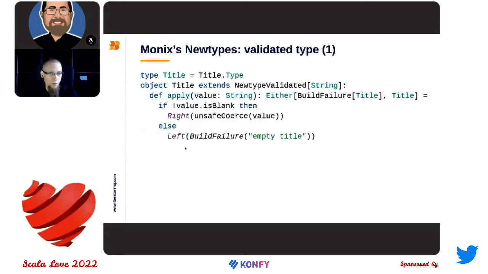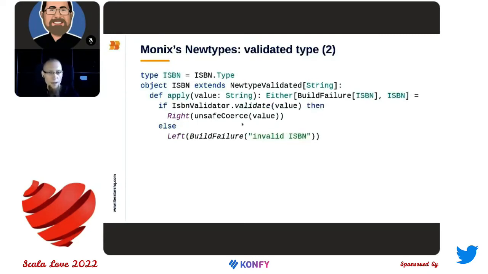And this is not all, because in Monix, for a new type, we can also add a validation. So, for example, here you can see that it is a title type that will be used for a book's title. And it is defined that the title should not be blank. For that, I have extended a different type. So here it is NewtypeValidated for string. And there is an implementation of the apply method, which returns either a build failure for a title or a valid title. Here is the simple logic for that.